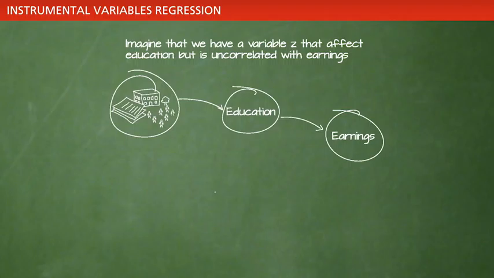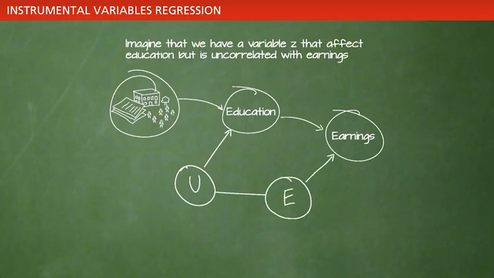Obviously, other things than school reform may affect education. This is indicated by the error term u. Also, other things than education might affect earnings. This is indicated by the error term e. It's also very likely that e and u are correlated, as they both capture the effect of stuff, for instance intelligence, that determines the level of education and earnings.